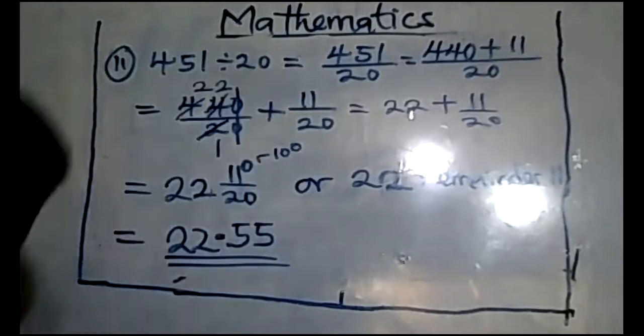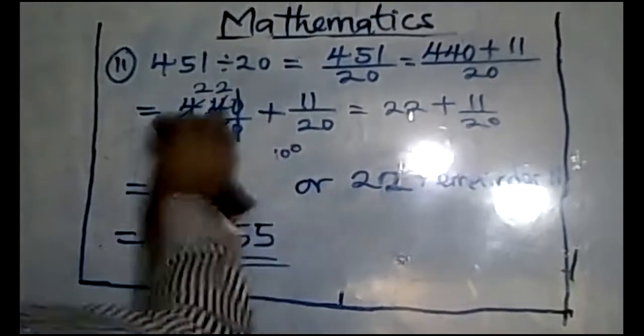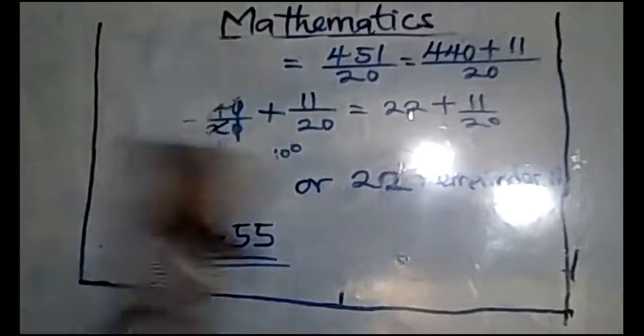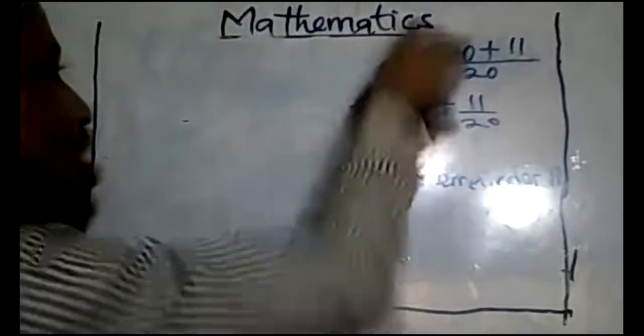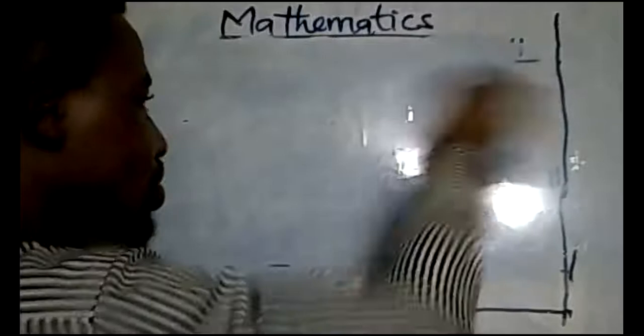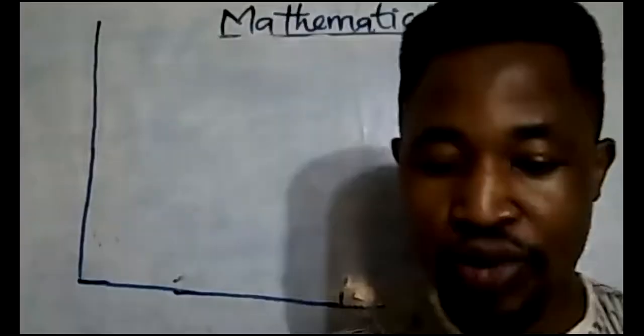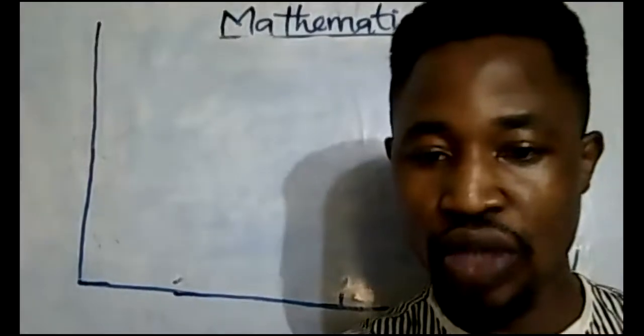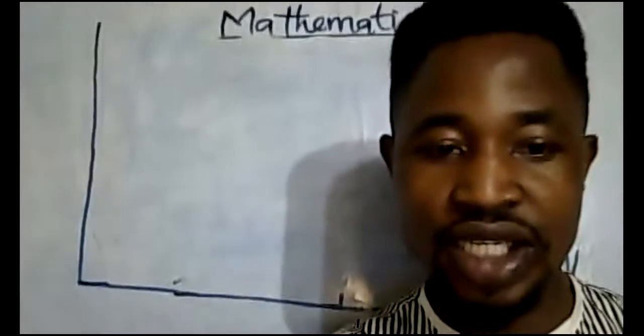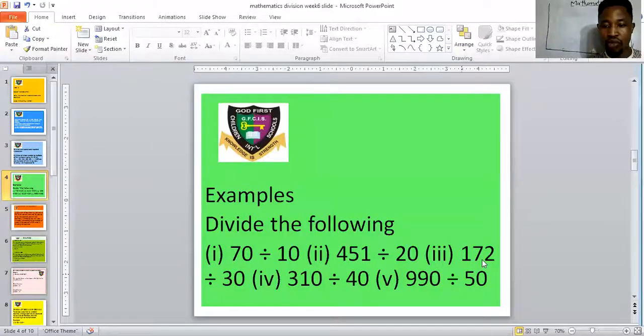All right, let's do one more example before we go to the next thing. I hope you understood that one. The next example says 172 divided by 30.